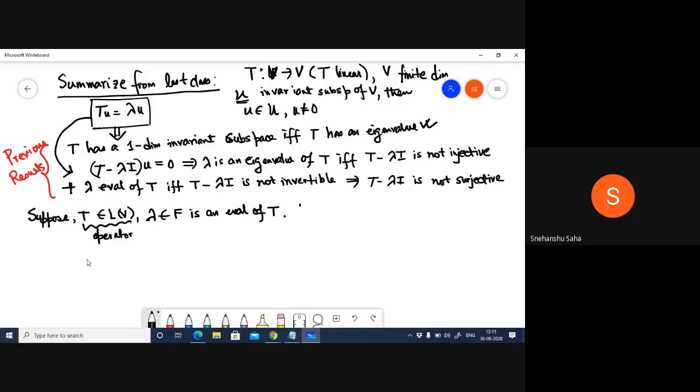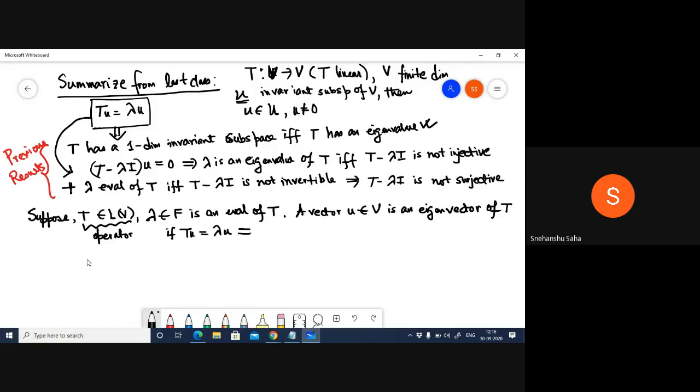Then a vector u in V is an eigenvector of T corresponding to lambda if Tu equals lambda u, right?